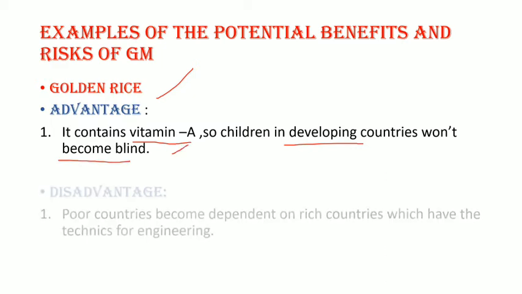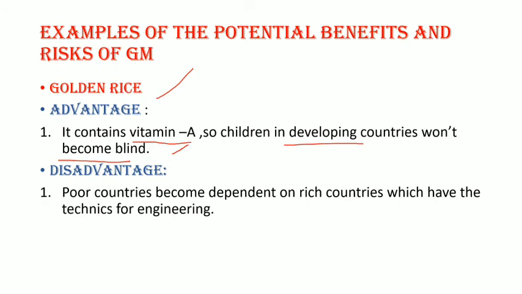Coming to the disadvantage, poor countries become dependent on rich countries which have the techniques for genetic engineering. So in the developing countries there will be a shortage, and they will be dependent on the rich or developed countries for the golden rice.